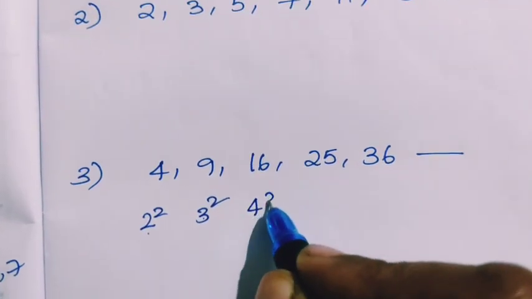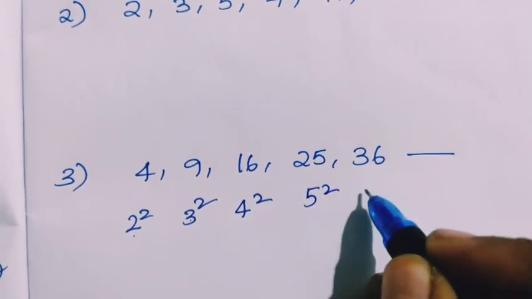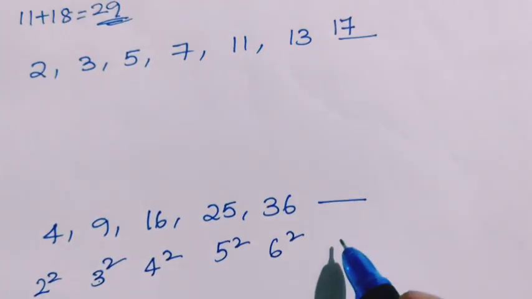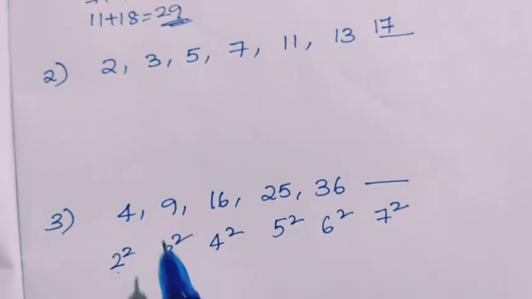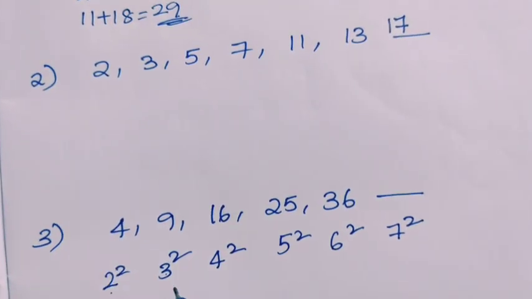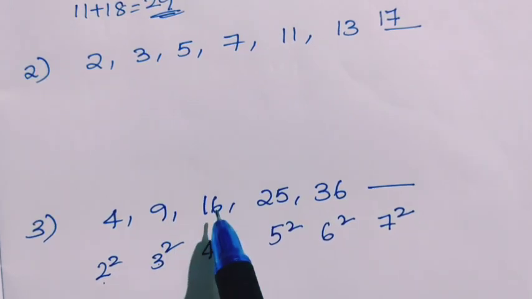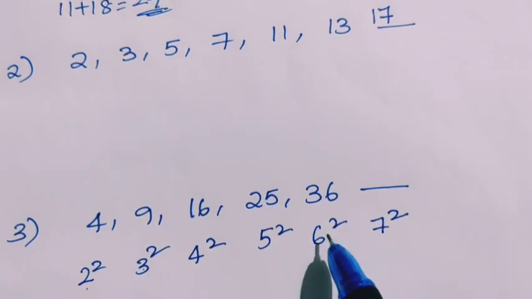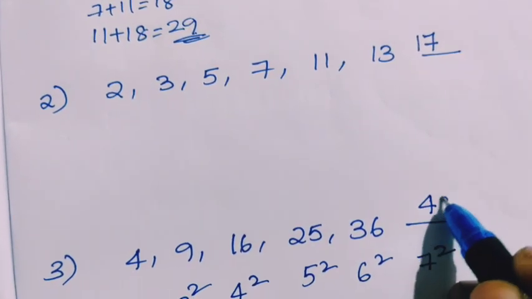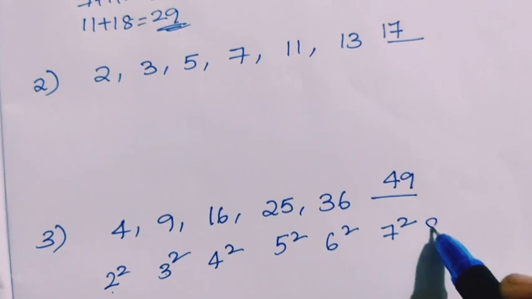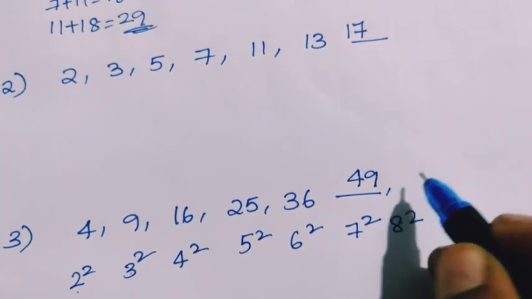Next is 4 square, 5 square, 6 square. Next number should be 7 square. That means 2 square is 4, 3 square is 9, 4 square is 16, 5 square is 25, 6 square is 36 and 7 square is 49. Next comes 8 square. So this series continues like this.